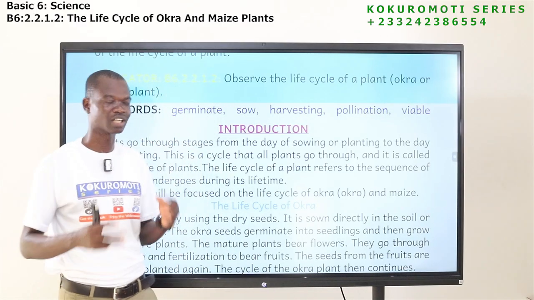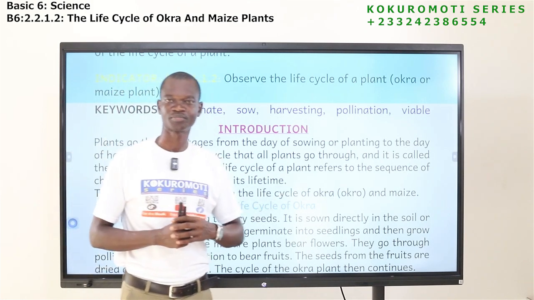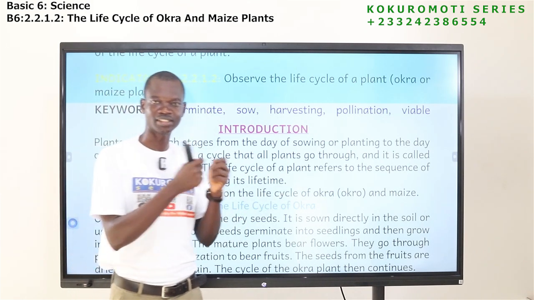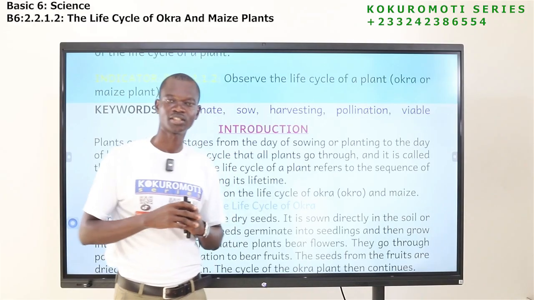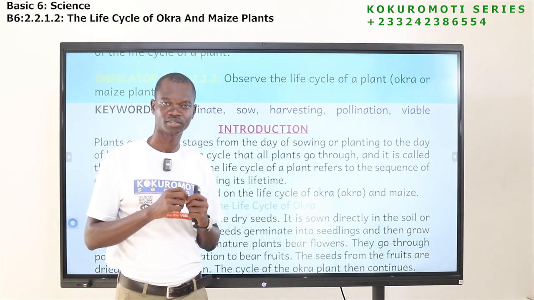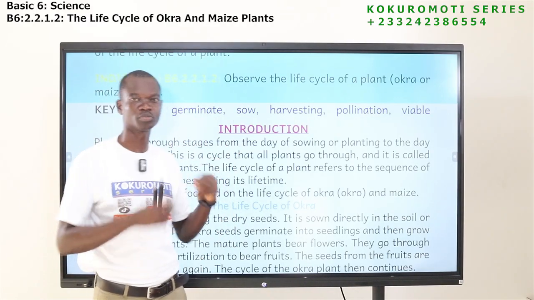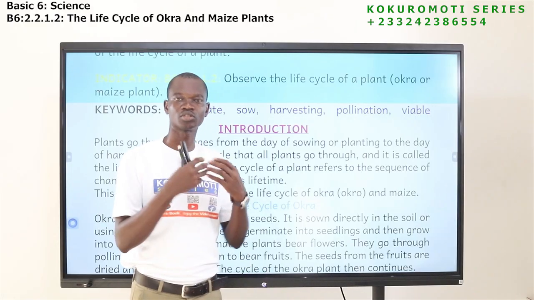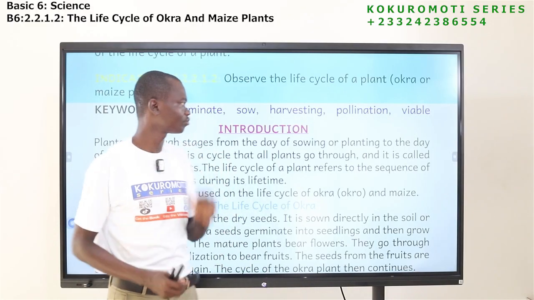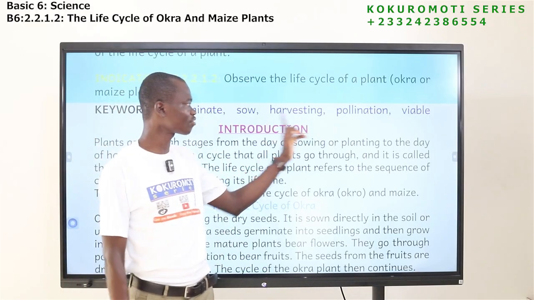So when you want to have a maize farm, you have to sow the seed. Put it into the soil. So to sow means to put a seed into the soil so that it can germinate.